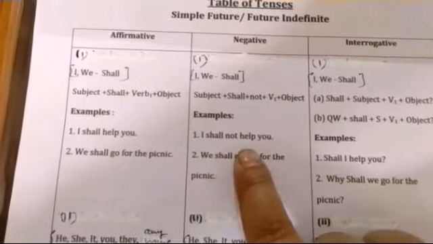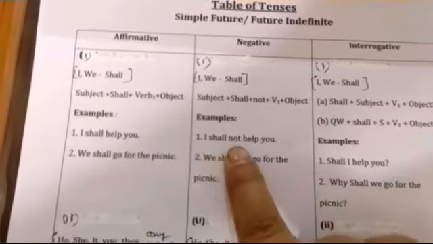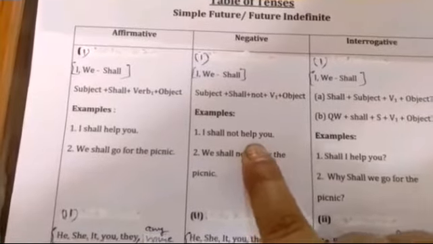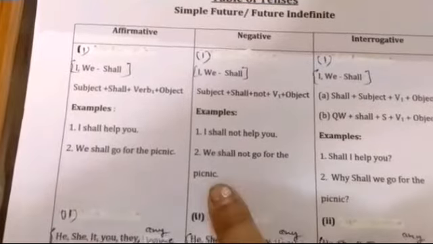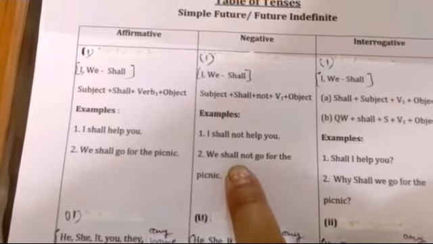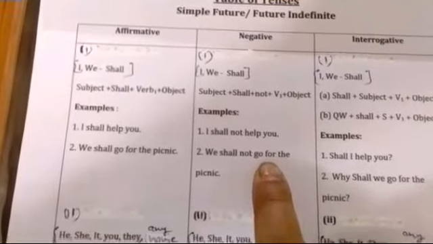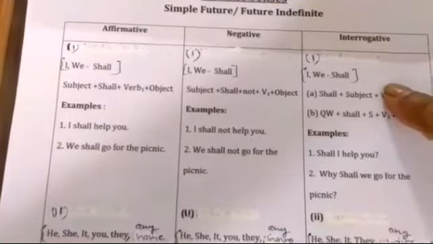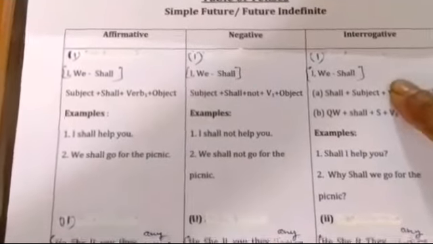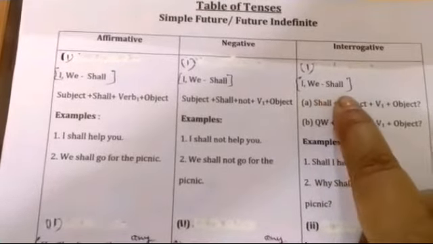Now these are the examples. I shall not help you. So we put shall, then not, and verb first form. The second example, we shall not go for the picnic. So we put shall with we, then not, and then verb first form. Now let's move on to the interrogative sentence. With the interrogative sentence it is the same, we put shall with I and we.